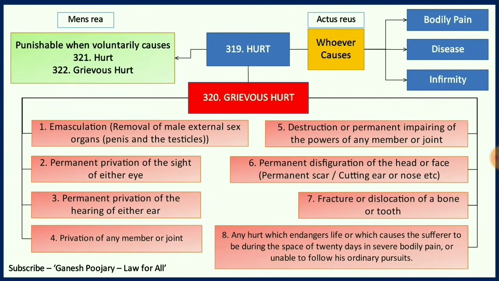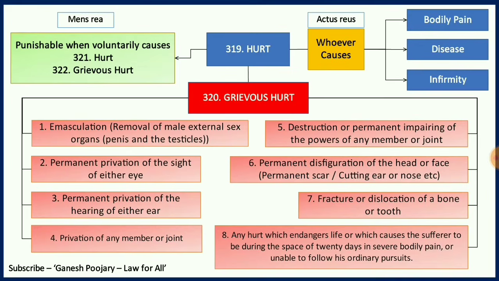Section 320 is the aggravated form of section 319, the aggravated form of hurt which is known as grievous hurt. Here there are 8 such acts which are considered as grievous hurt. The first among them is emasculation. Emasculation means removal of the male external sex organs, which is the penis and the testicles. If that is done, it is called grievous hurt, and this offense can be committed against a male only.